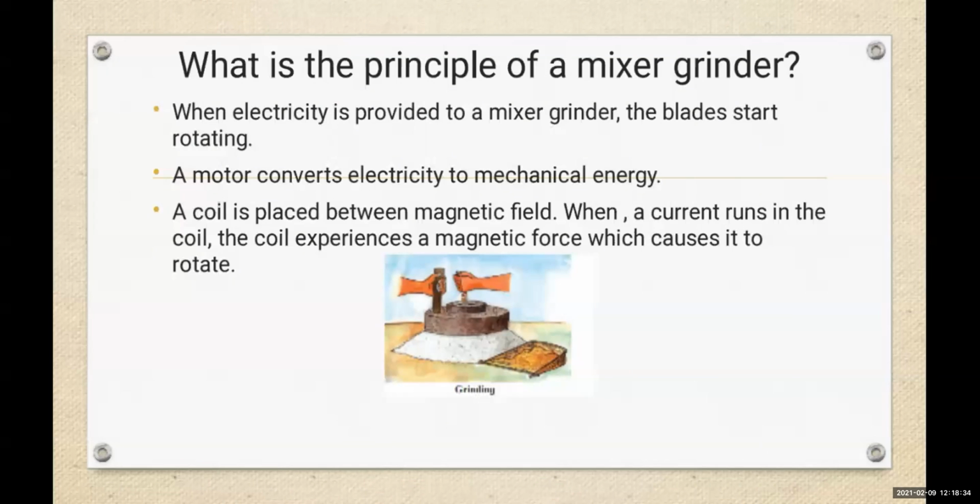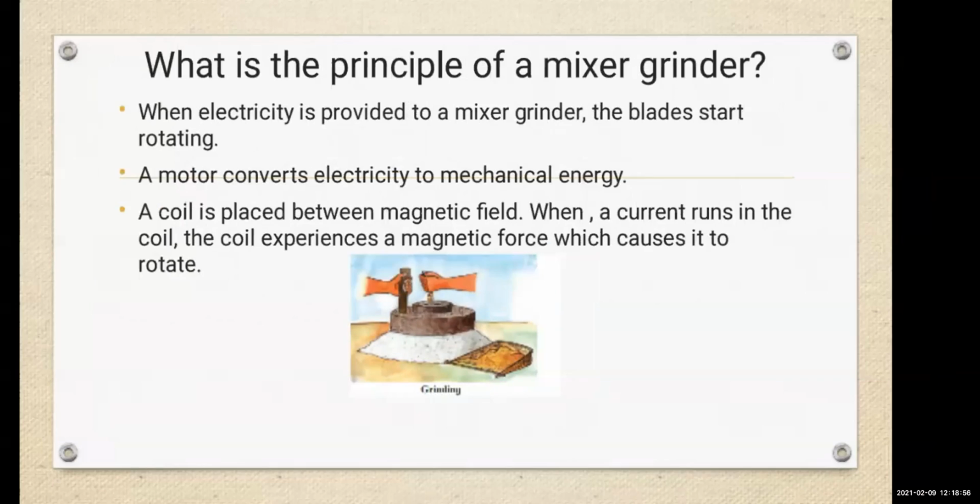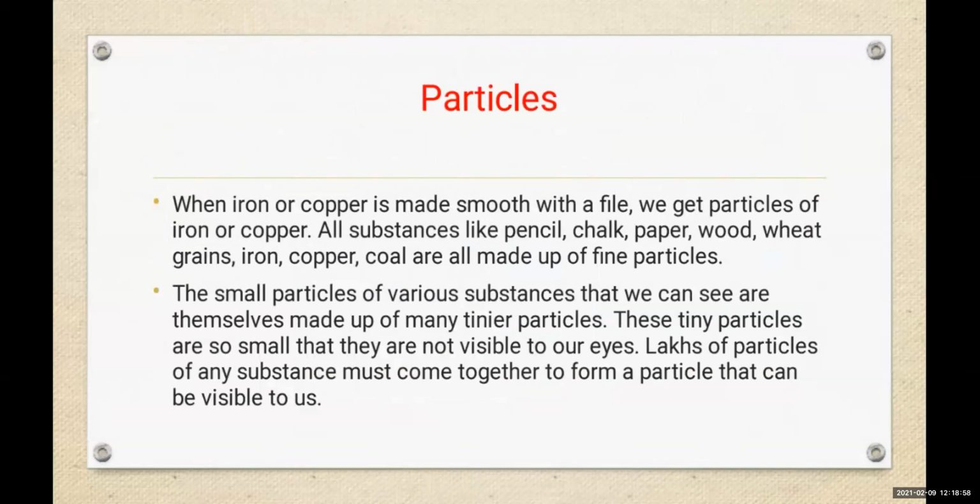A coil is placed in a magnetic field, which causes it to rotate. Now we'll see about the particles.